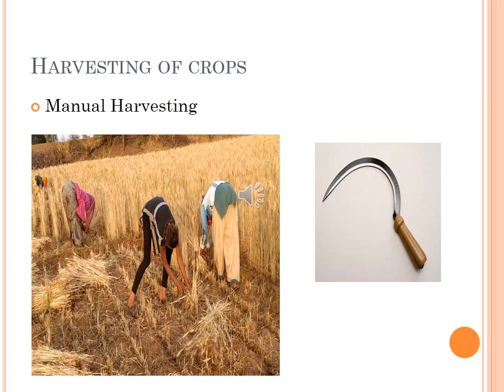Harvesting of crops. What is harvesting? The cutting and gathering of mature crops from the field is called harvesting. Harvesting is done by the farmers both manually or by machine. Here, this picture is of manual harvesting. Farmers remove or cut crops using a special tool called a sickle. This is generally used for crops which are close to the ground. Example, wheat, maize.